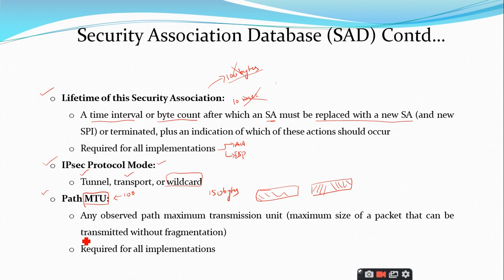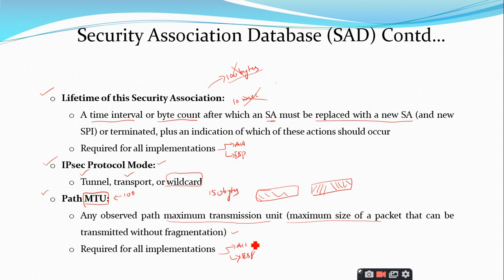So the path MTU describes the maximum transmission unit or the maximum size of the packet that can be transmitted without fragmentation, and it is required for both AH and ESP.